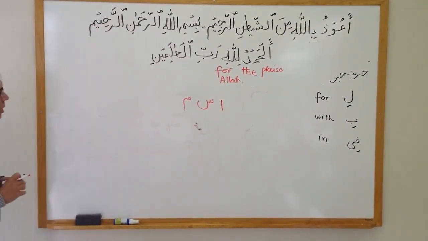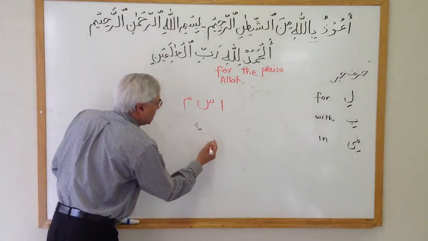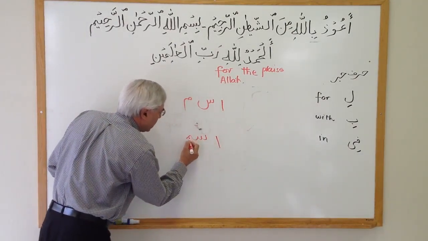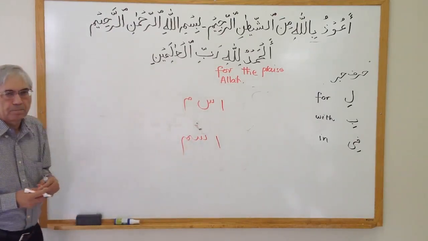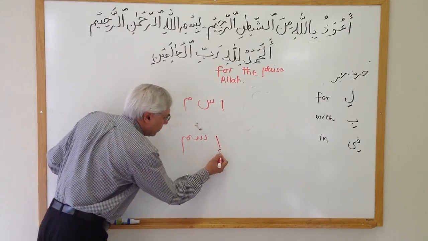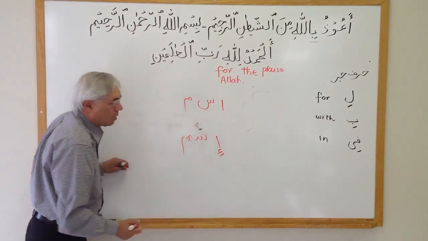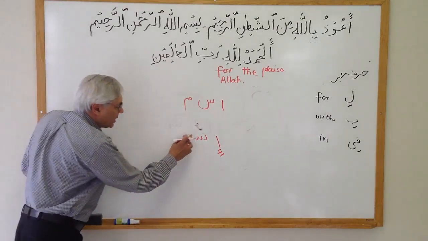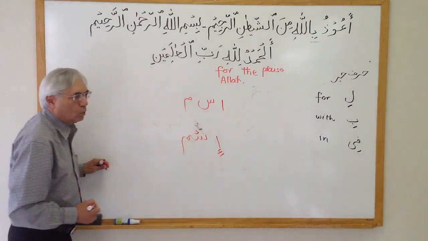If I combine these, the first thing is I'm going to write it this way. On the first letter, underneath, I'm going to write a kasra with a Hamza. On the second letter I'm going to put a Sukoon.